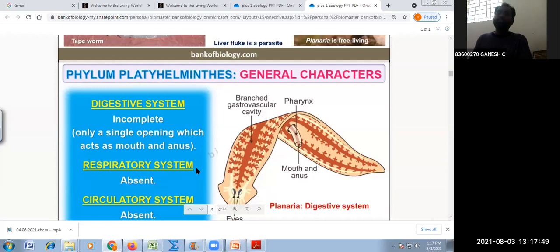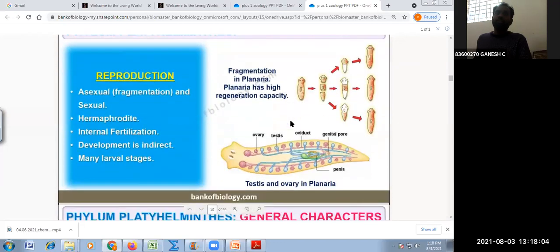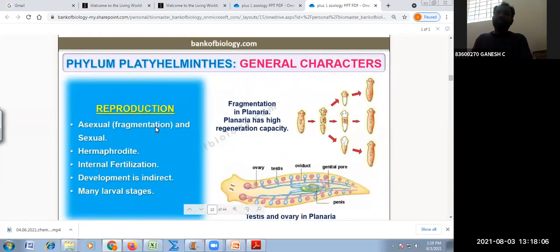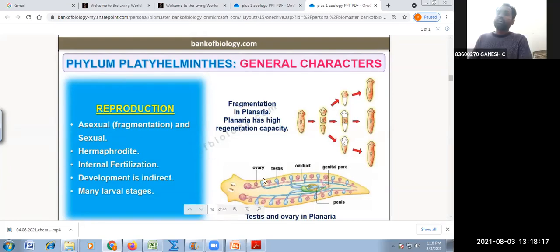The respiratory system is absent, but the exchange of gases takes place by diffusion. As it is a flattened organism, they can exchange the gases there. The circulatory system is also absent, and asexual reproduction is by fragmentation. Which organism is showing a high level of regeneration? Planaria. There, ovary and testis are throughout the length of the body.